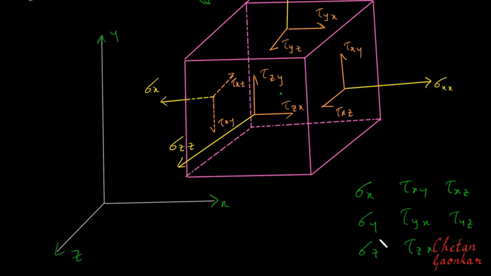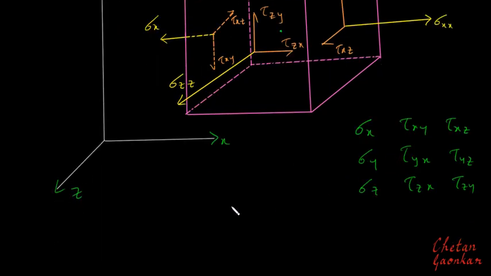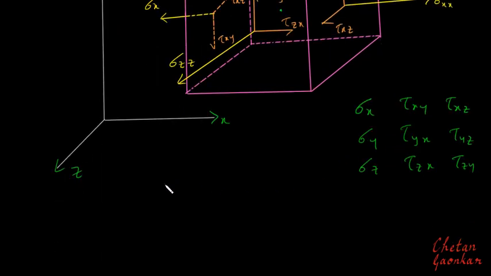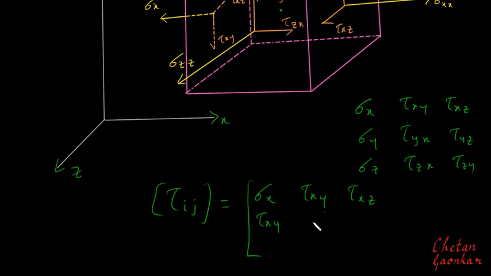These are called rectangular stress components, and to put them in order, I can represent them as tau ij. What are i and j? i represents the plane, j represents the direction, and this can be put down as sigma x, tau xy, tau xz. Then tau xy, sigma y, and tau yz.